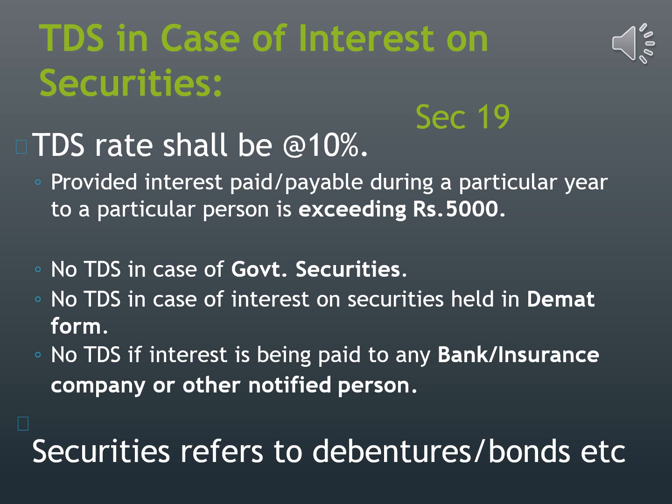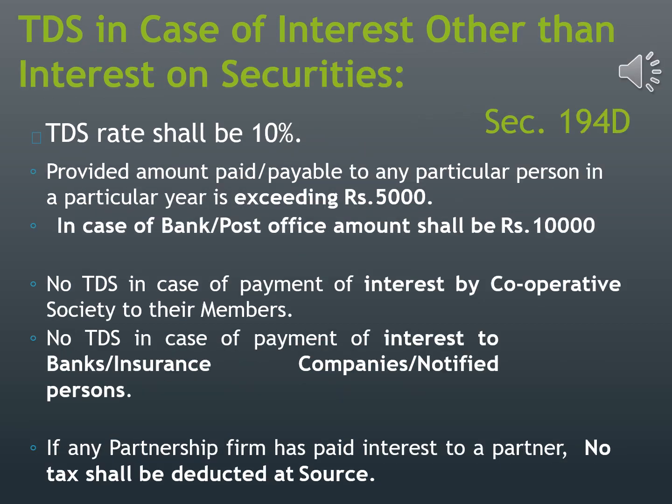No tax will be deducted in case of government securities, securities held in demat form, and interest paid to banks or insurance companies or other notified persons. In case of interest other than interest on securities, if the amount exceeds ₹5,000, only then will the TDS be deducted at the rate of 10%. But if you are getting any interest from your banks or post office deposits, then it shall be exempt up to ₹10,000, and after ₹10,000 TDS will be deducted.